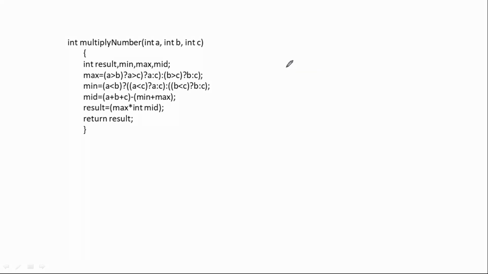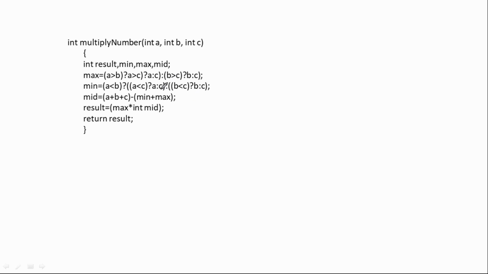We just need to return the multiplicative of the numbers. Where is the compilation issue? Where is the mistake in this particular code? Anyone?